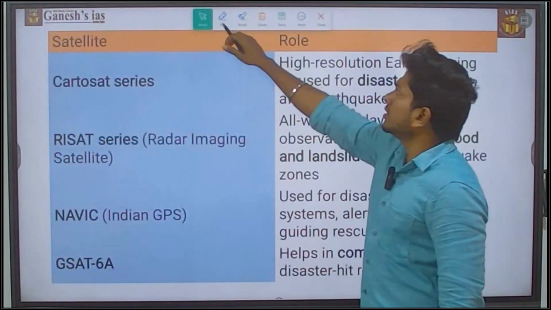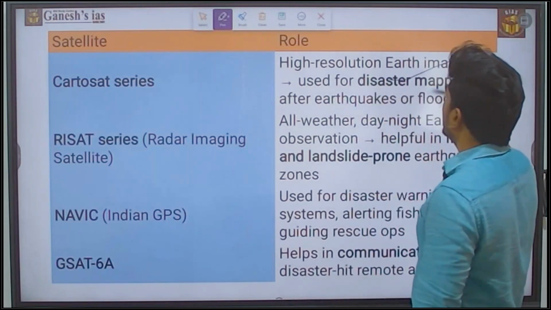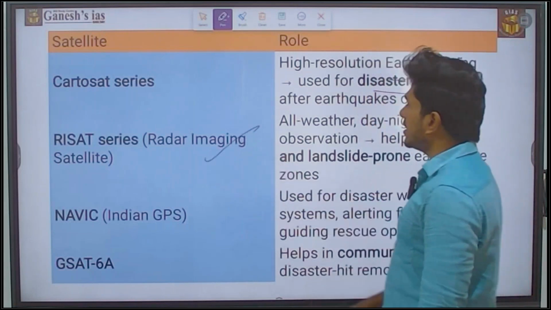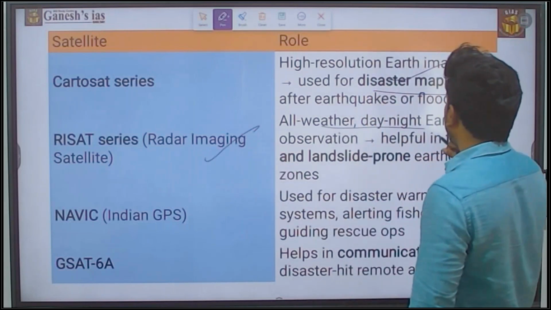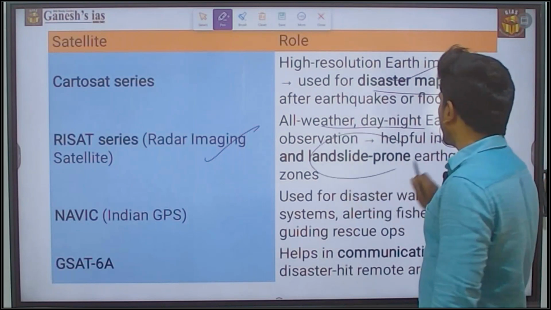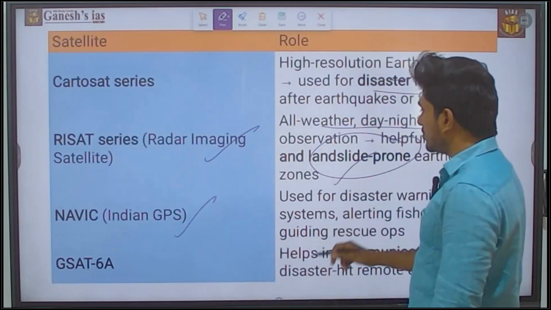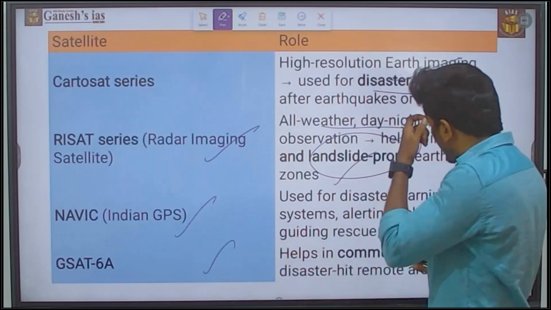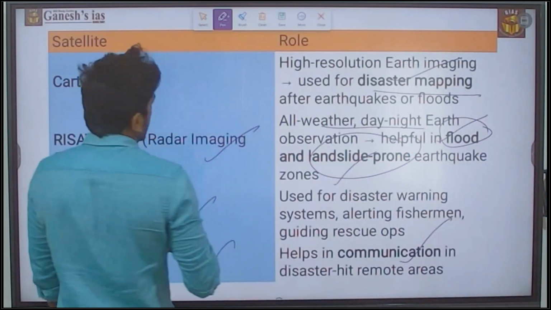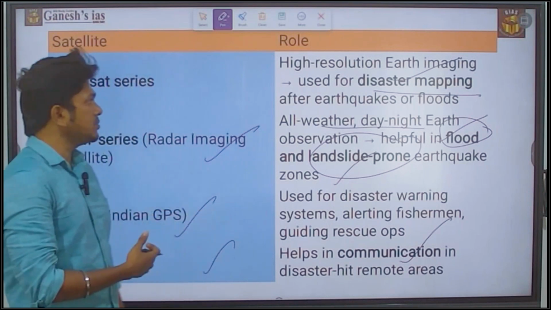Next is the Cartosat series. Cartosat series is used for high resolution Earth imaging and used in disaster mapping. Next, RISAT, radar imaging satellite. It provides all-weather day and night observation, helpful in monitoring flood and landslide prone areas. And then next is NavIC, which is for navigation purposes, and GSAT-6A, which helps in communication for disaster hit regions. So these are some satellites used for disaster management and at the same time weather forecasting. So please make a note of it.